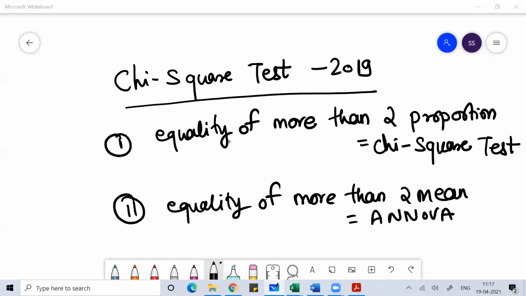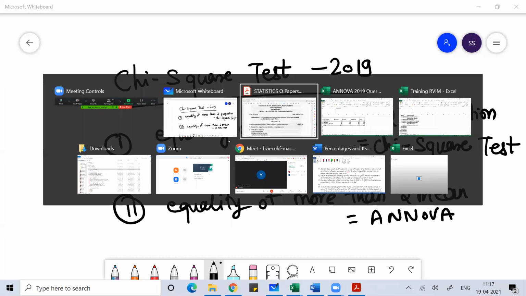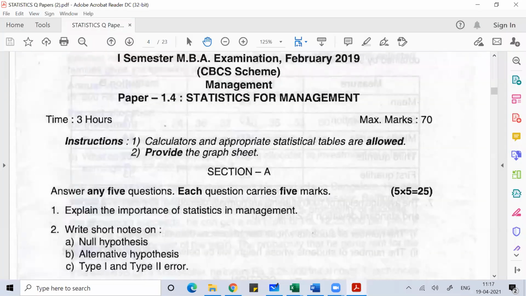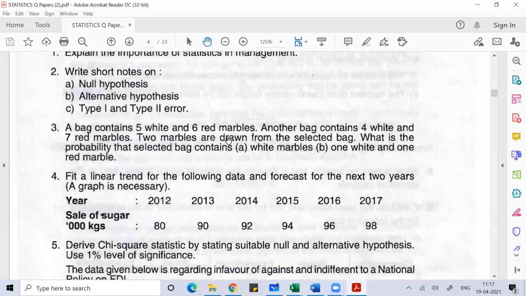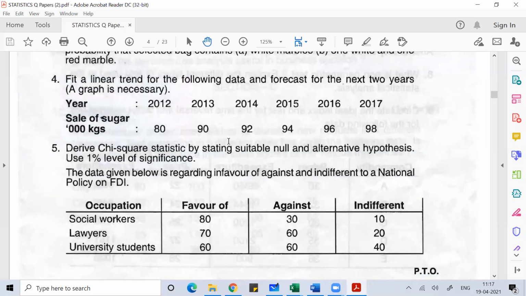And in our test of hypothesis chapter, in today's class we'll do chi-square test problems. The problem we'll discuss today came in February 2019, question number 5. You can expect a 5 marks problem on this topic called chi-square, and 100% you will get this problem on the chi-square test in the exam. Already we discussed ANOVA, one-way ANOVA and two-way ANOVA problems. You can go through those videos if you have any doubt on that.